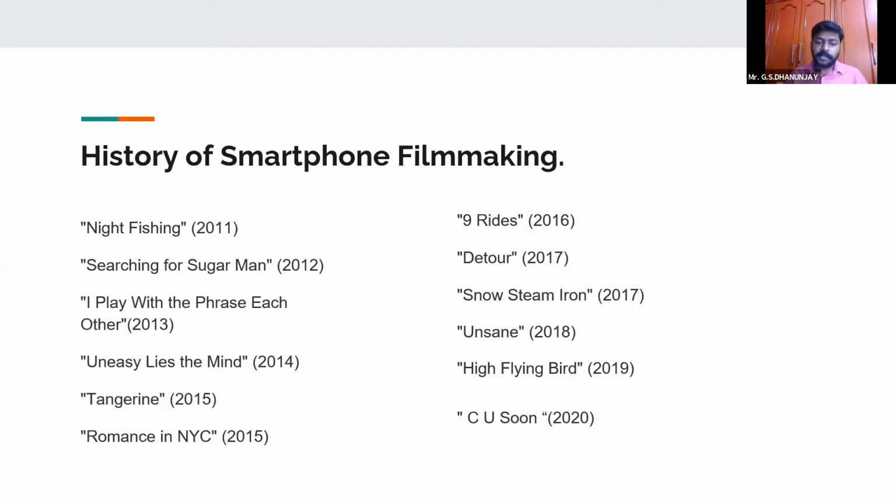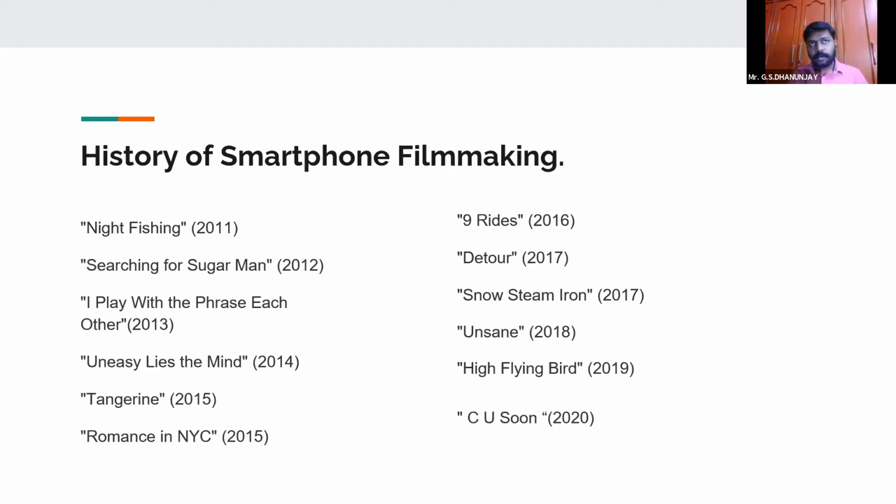Again, DSLR filmmaking is a very vast area. But again, I'm very sure the majority of the students who are filmmaking students here, or even if you are not a filmmaking student, at some point of your life, you must have seen someone holding a DSLR and making a film and releasing it on YouTube or any other platform.